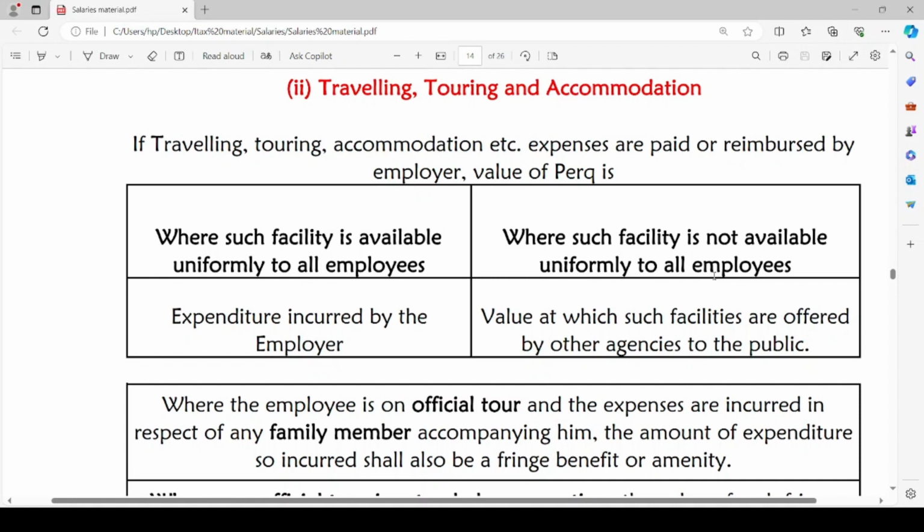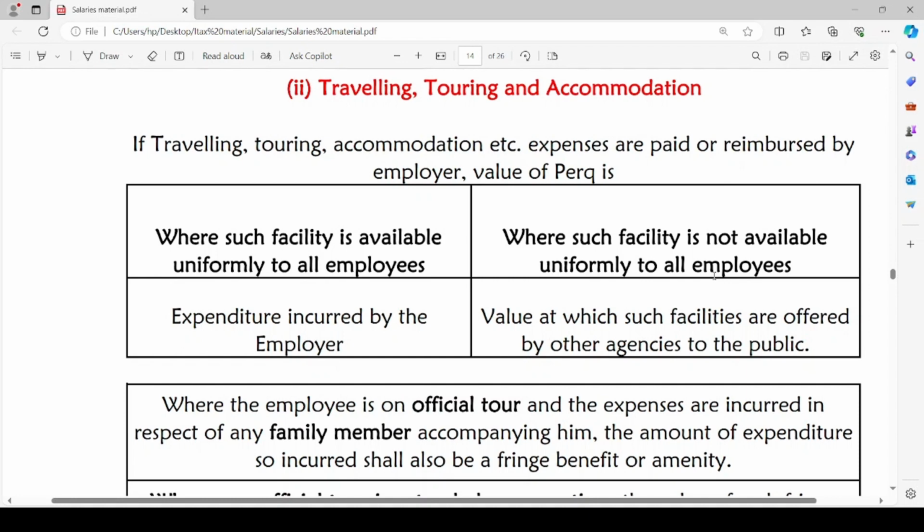If it is provided uniformly to all employees, the expenditure actually incurred by the employer is the value of perquisite. But if such facility is not available uniformly to all the employees, then the value at which such facilities are offered by the other agencies to the general public will be the value of perquisite. Where the employee is on official tour and the expenses are incurred in respect of any family member accompanying him, the amount of expenditure so incurred shall also be a fringe benefit or amenity.